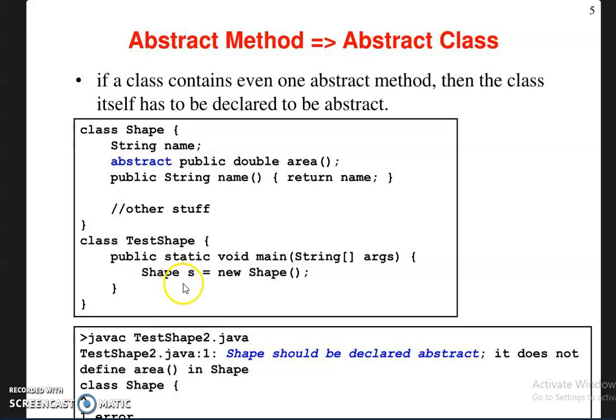Here an object is created, and when you compile this class, this error message will be displayed because the class shape should be declared as abstract since it has one abstract method. So we have to make this class an abstract class.